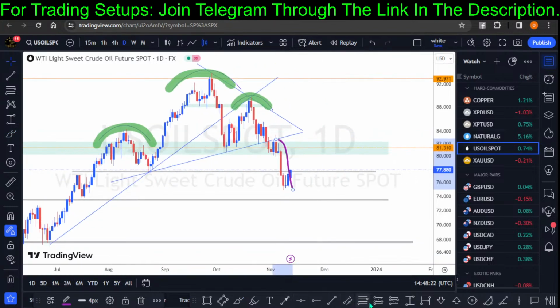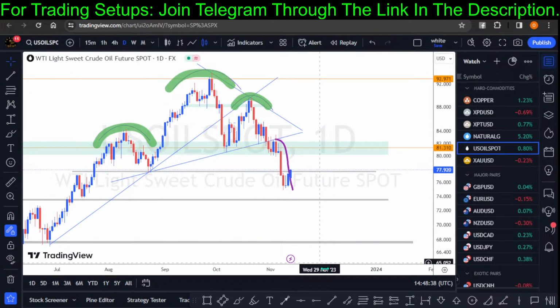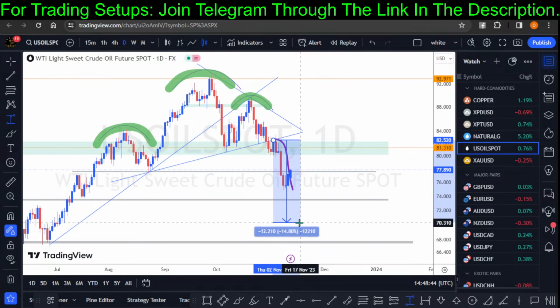If you take the measurement objective of this head from the eye structure to the neckline of the breakout right there, it's almost 15%. And if you take it from the neckline to this structure right here, this is almost 17%. So I will take the range of 15%. If I'm targeting 15% from the neckline breakout, I still have more room.